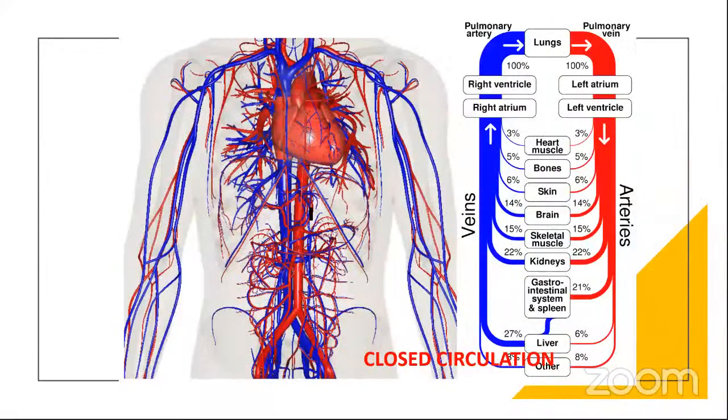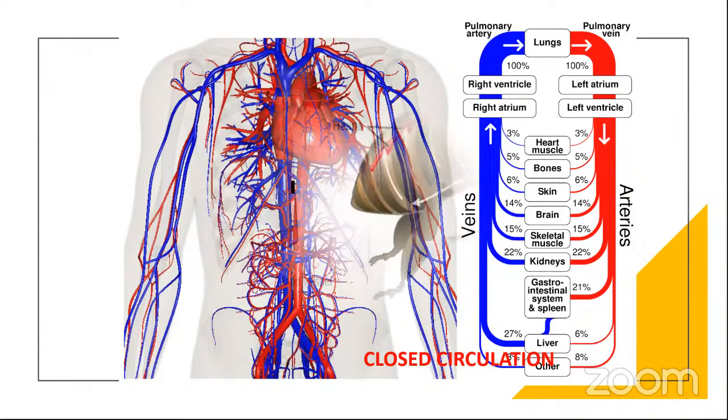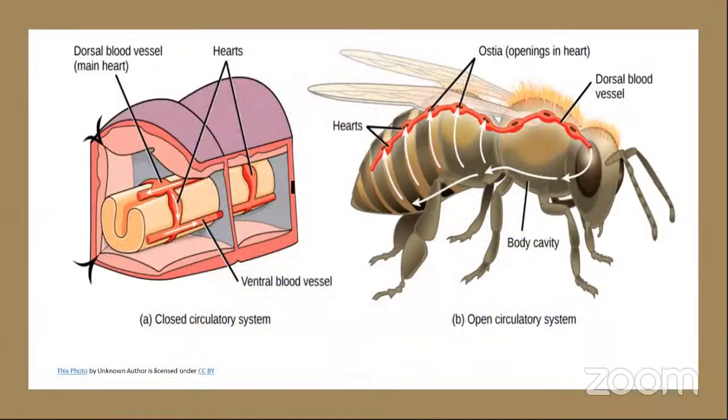And this is the closed circulatory system present in humans. We are already learning this. Our blood flows in arteries and veins. These are the differences between open circulatory system and closed circulatory system.